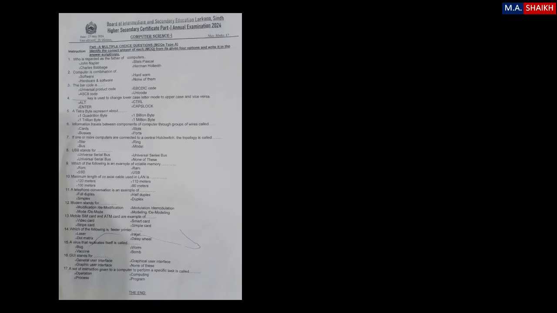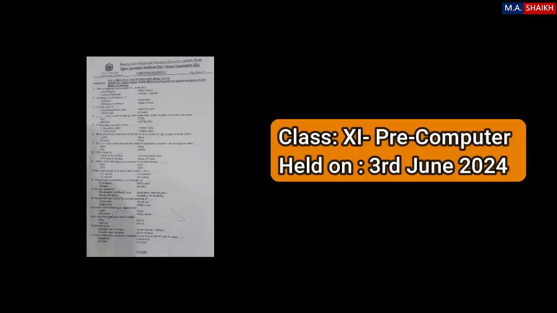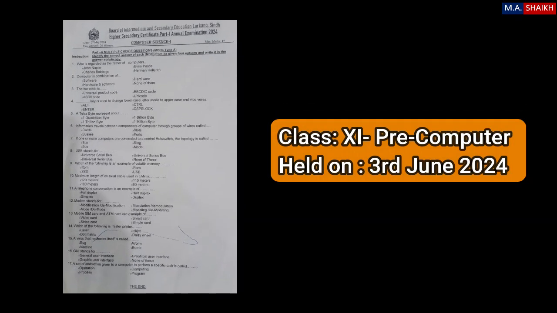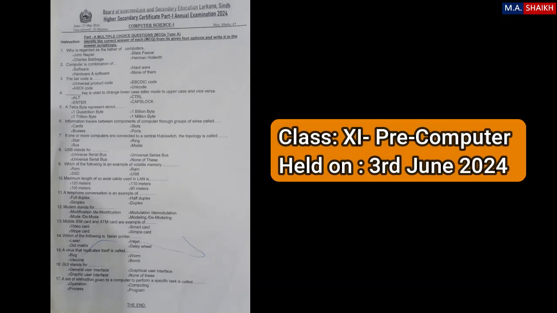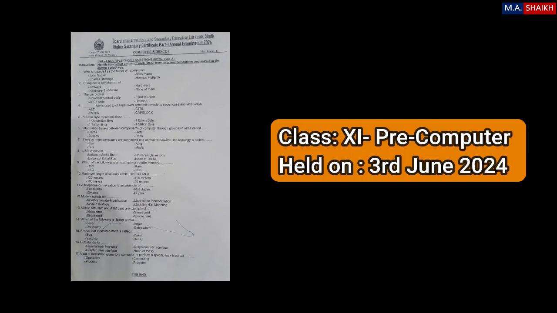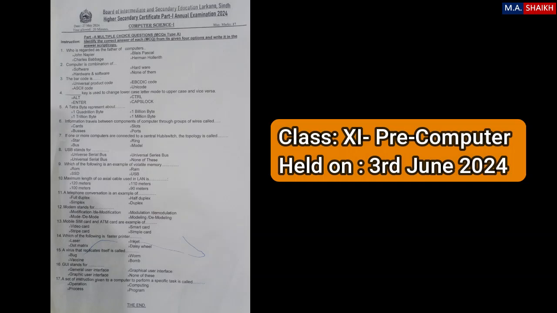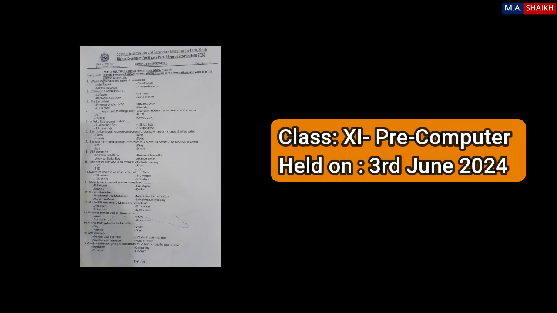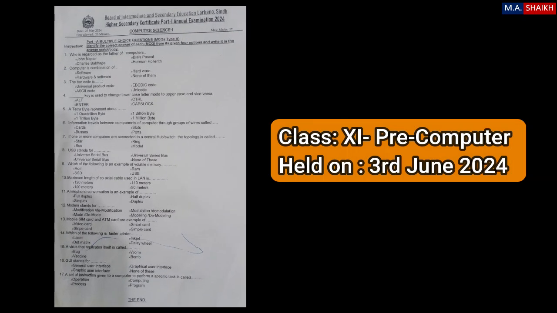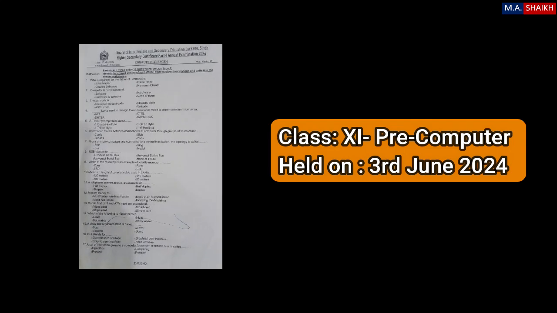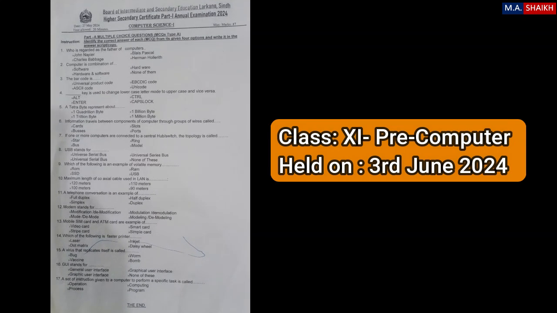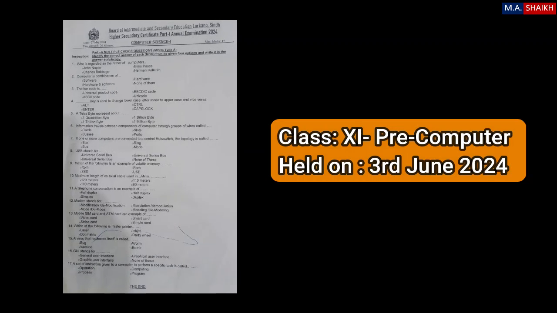Hello everyone. Today I am going to solve the MCQ type paper of class first year pre-computer that was recently held, I think on 3rd June 2024. It's very simple, it should not be of class first year. Concerned authorities should think of it and update the syllabus.